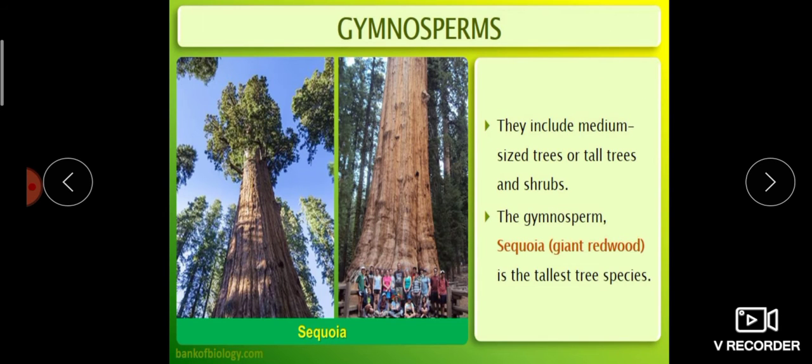If you look at the habit, it can be a medium sized tree to a large sized tree. They include medium sized trees, tall trees and shrubs. Giant sequoia, or giant redwood, is the tallest tree species in the world.